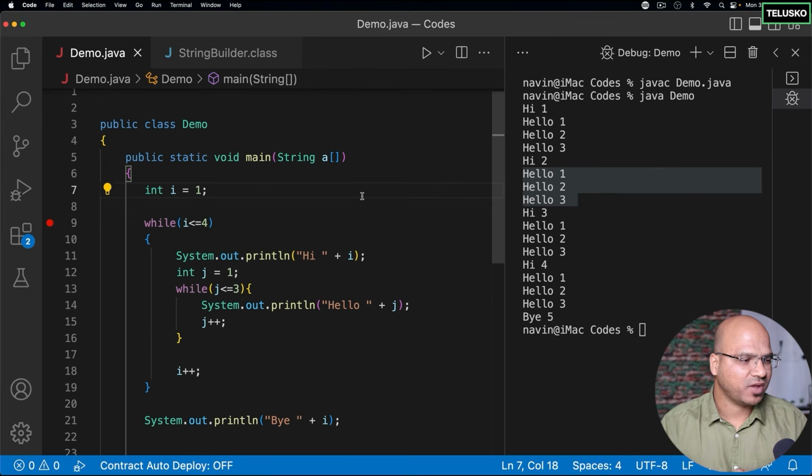So that's it from this video where we have talked about how to create a while loop and how to use nested loops using a while loop. So I hope you enjoyed. In the next video, we'll talk about do while loop.